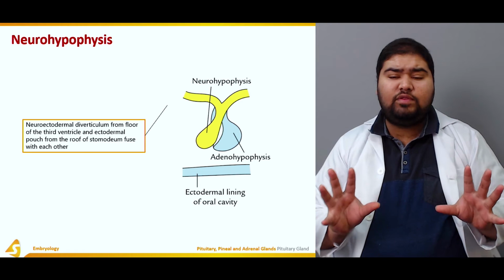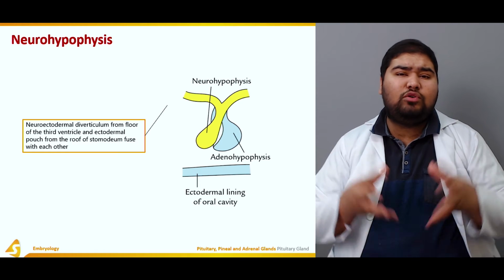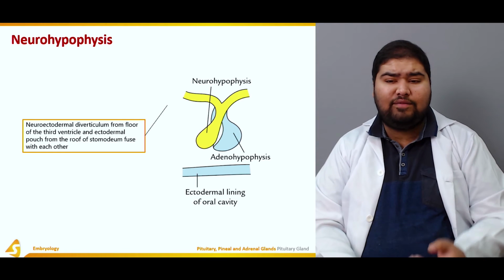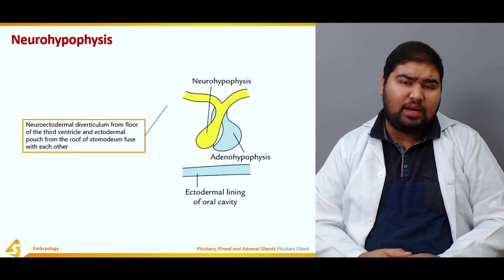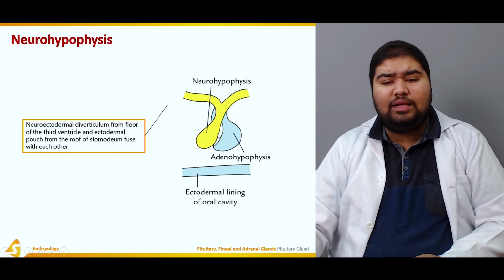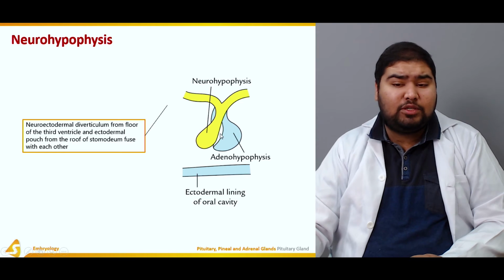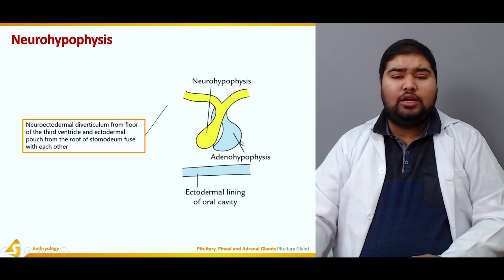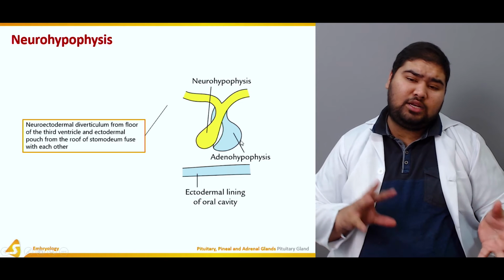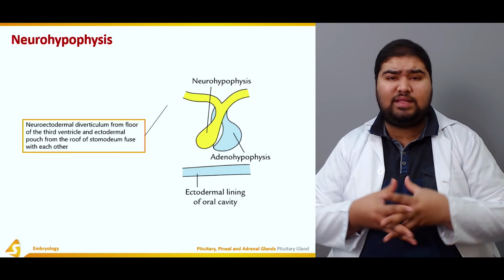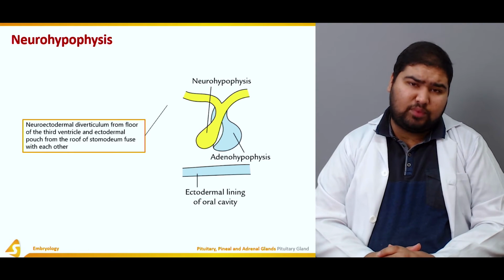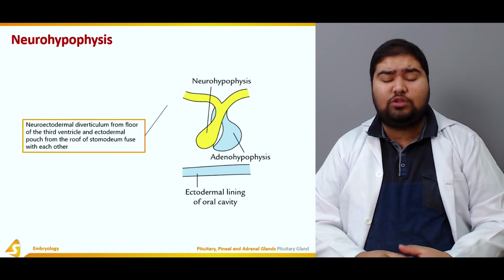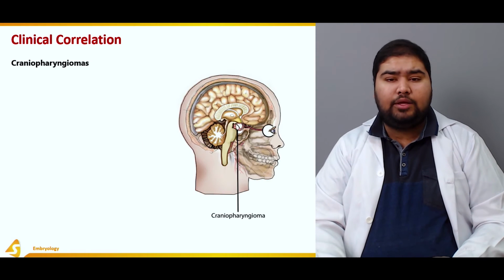Both of these grow towards each other and fuse with each other. However, there remains a cleft in between, and this cleft can be seen in the adult pituitary as well. This is the cleft I'm talking about in white. So eventually the neurohypophysis and adenohypophysis fuse with each other with the cleft in between, and the fusion leads to the development of the adult pituitary.